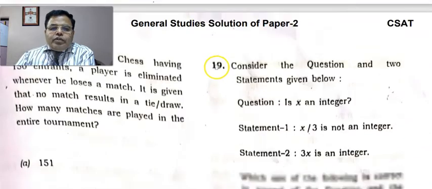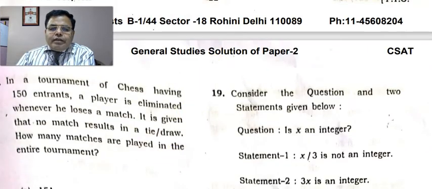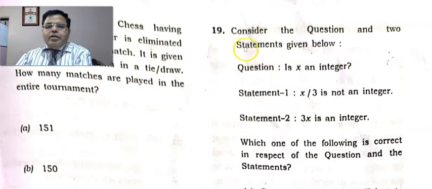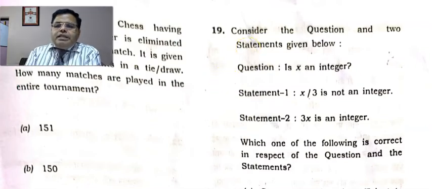So the next question is there, and the question is, in a chess tournament having 150 entrants, a player is eliminated whenever he loses a match. It is given that no match results in a tie or draw. How many matches are played in the entire tournament?